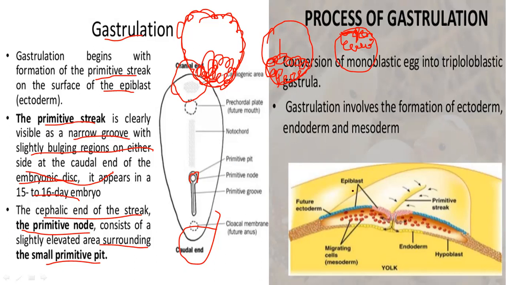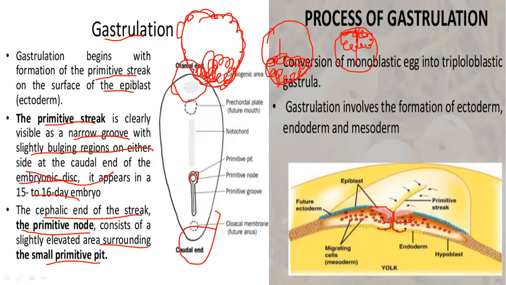So we can see here these are epiblast cells and these are hypoblast cells. These epiblast cells are going to move like this and make the primitive streak, and the epiblast cells, the cells of ectoderm, move towards the inside. You can see here the cell is going to move inward and more inward.